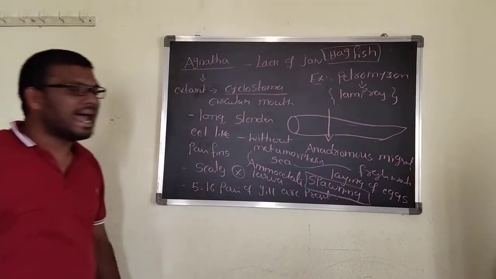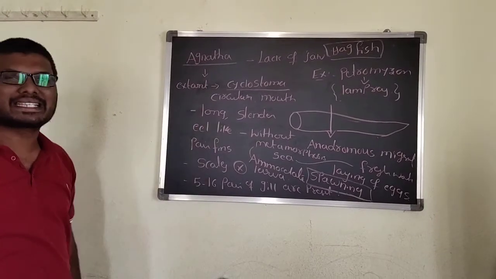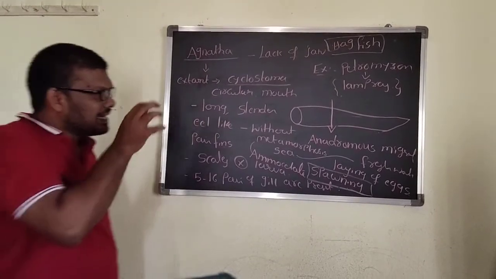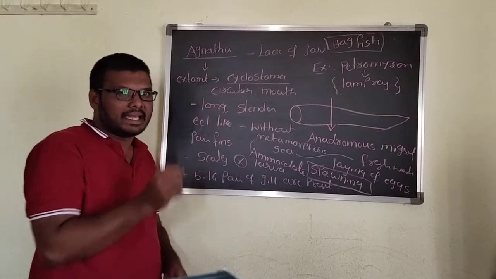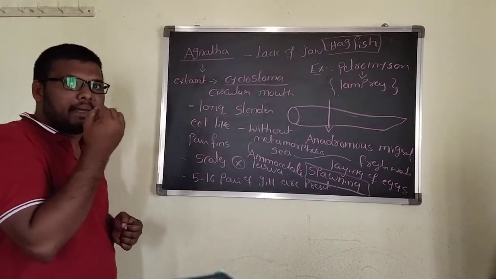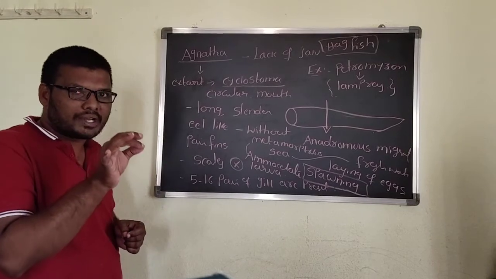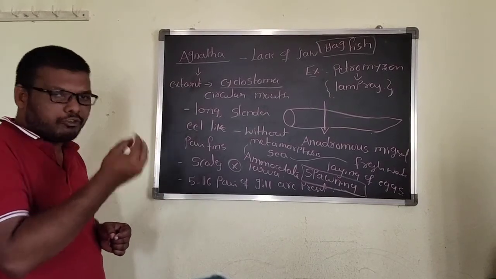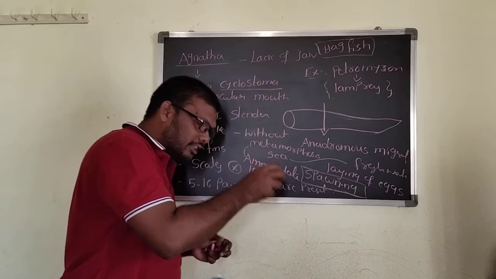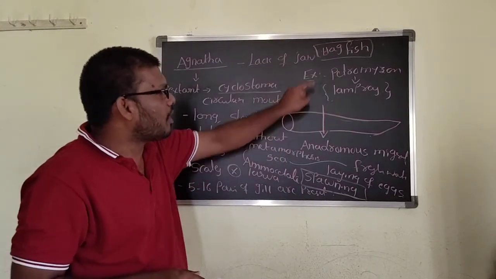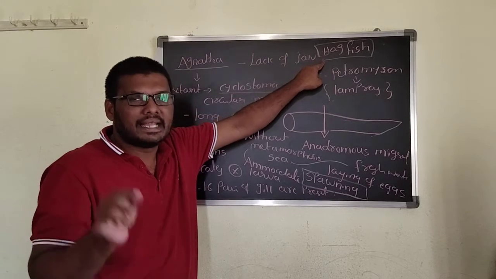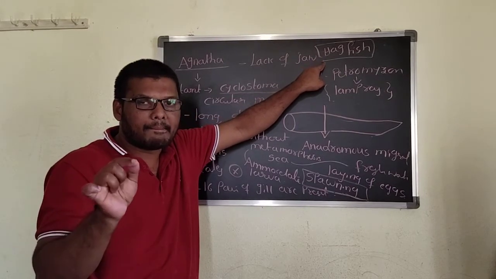See, this hagfish, we can call it a scavenger. Why? Because it can eat dead and decaying materials, and then it can secrete a milky fluid. It is a very important character. This milky fluid, when it connects with the water, will be converted to lime. This is the main important character of the hagfish. The hagfish is scientifically called Myxine.